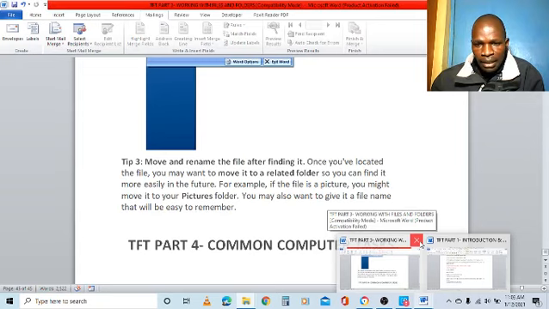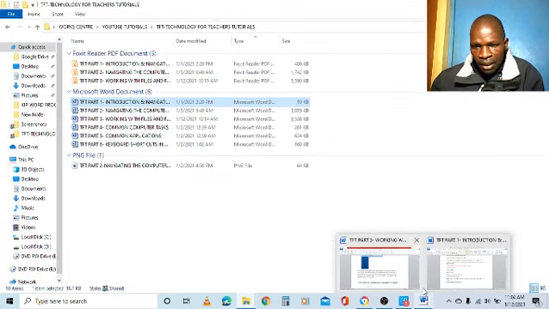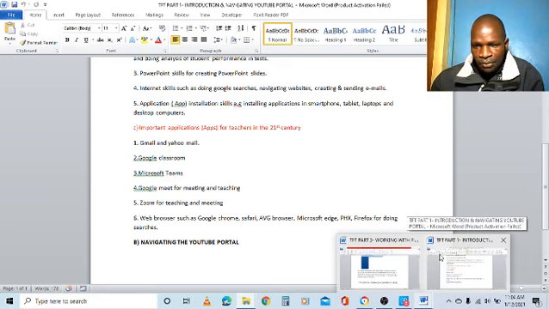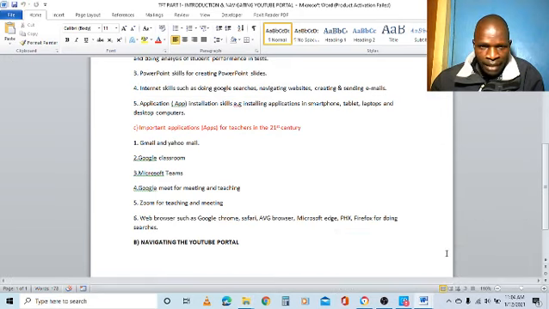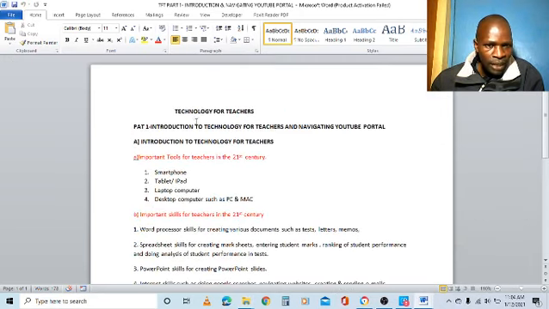The other way of opening a file is to open the application. Method number 2 is to open the application. Down here at the taskbar, you have this application showing the various files. There is this one that I had opened here, and I want to go to another file apart from this one. We say that the application is open. I need to click here on File, left click, like that.